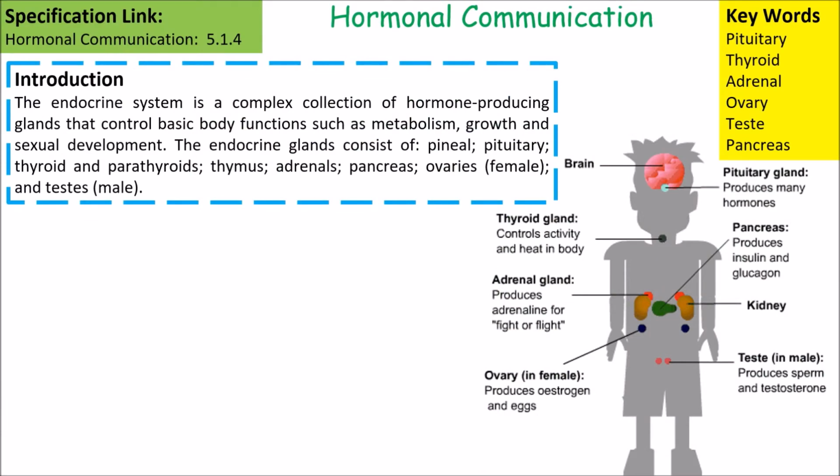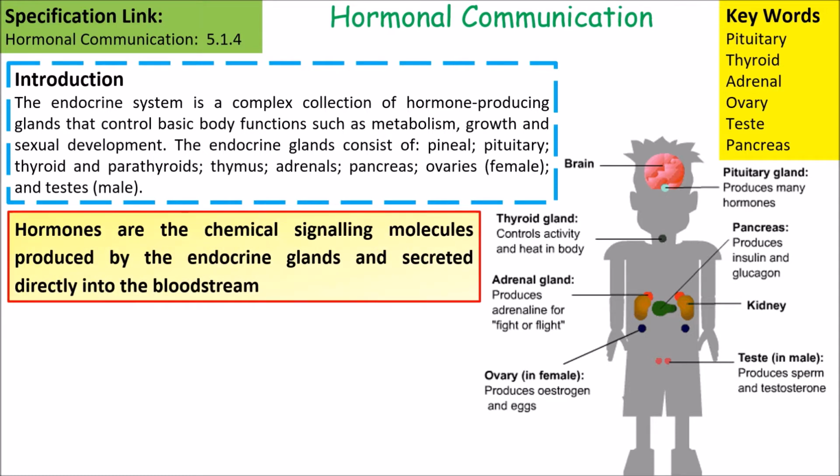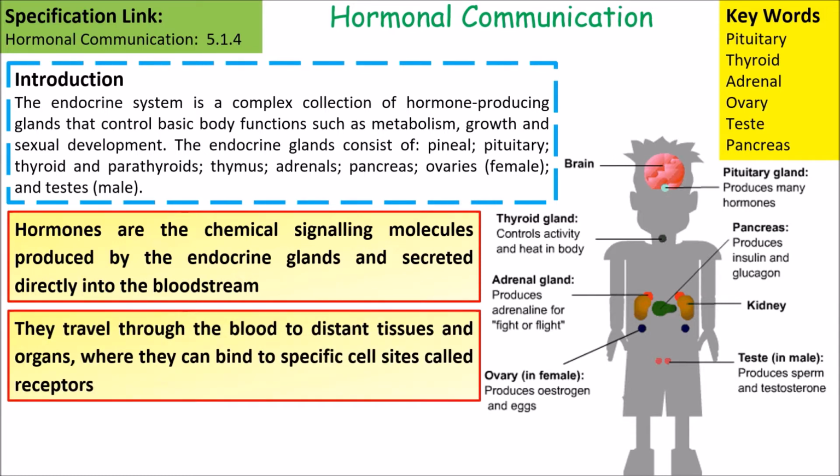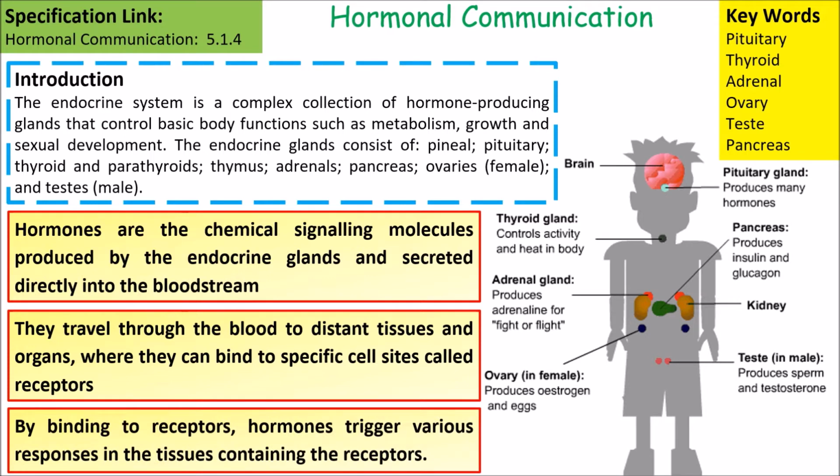So the endocrine system is a complex collection of hormone-producing glands that control basic functions such as metabolism, growth, sexual development, and so forth. Hormones are chemical signaling molecules produced by endocrine glands and secreted directly into the bloodstream. They travel through the blood to distant tissues and organs where they bind to specific cell sites called receptors. By binding to receptors, hormones trigger various responses in the tissue containing those receptors.